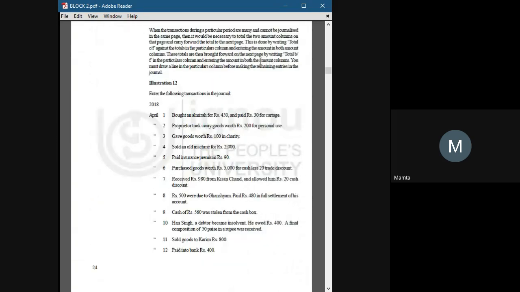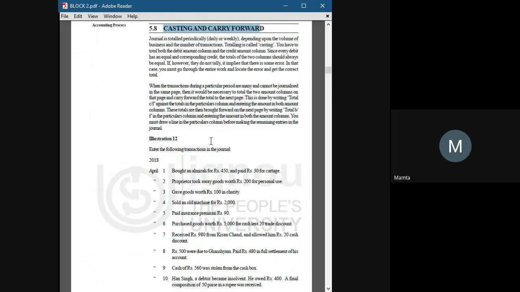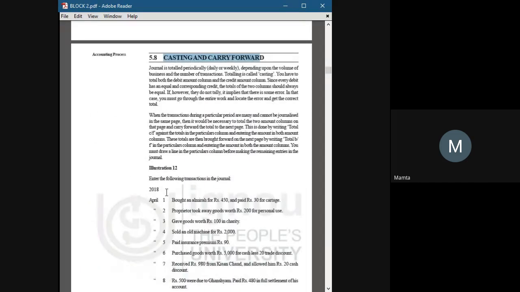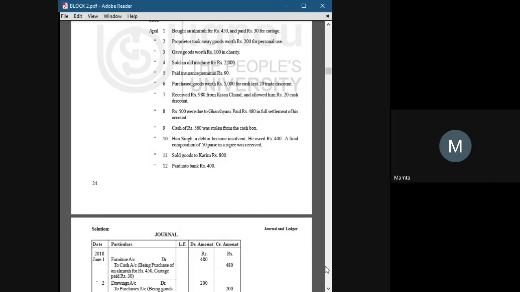See, guys, if you have this book or whichever study material you have, you have to read the illustrations of journal entries, because it's not possible for us to go through every illustration, and for practice you need to do illustrations.